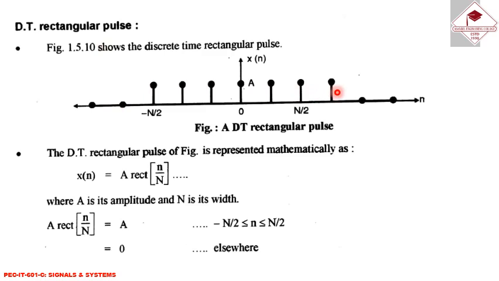Next, discrete time rectangular pulse. This is a graphical representation. A discrete time rectangular pulse is represented mathematically as x[n] = A rect(n/N), where A is the amplitude and N is the width. A rect(n/N) is equal to A under the condition -N/2 to +N/2, and 0 elsewhere.